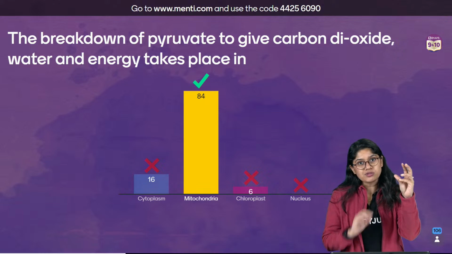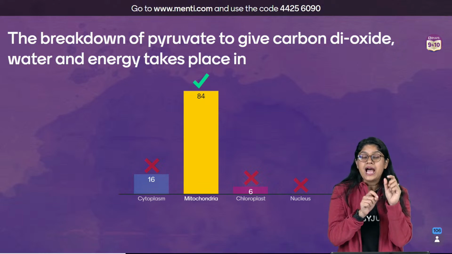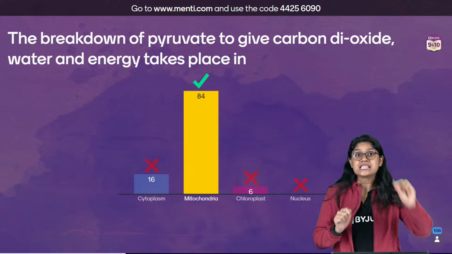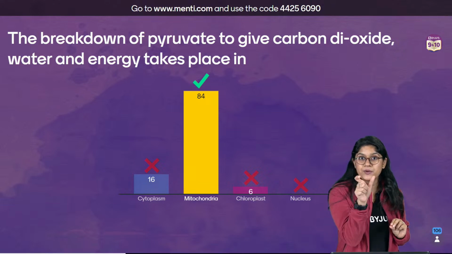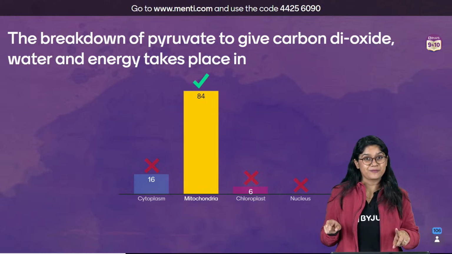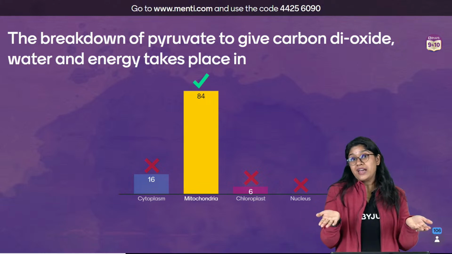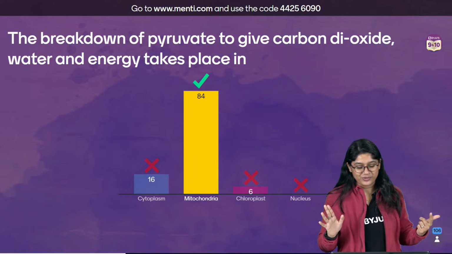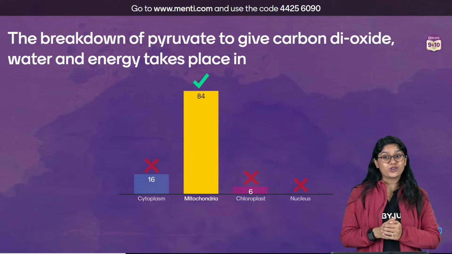So glucose will be entering into the cell and we will see the conversion of glucose into pyruvate in the cytoplasm. Once the pyruvate is there, it will move to the mitochondria if oxygen is there. If oxygen is not there, it will stay in the cytoplasm and the reactions will take place there itself. Okay, and 84 of you have voted for the correct answer.